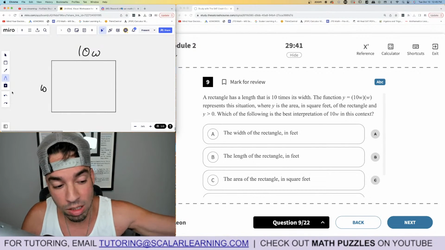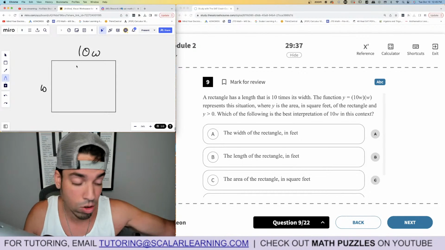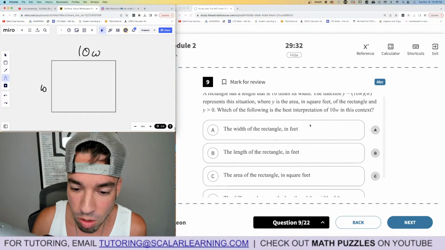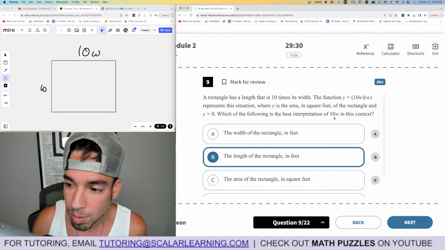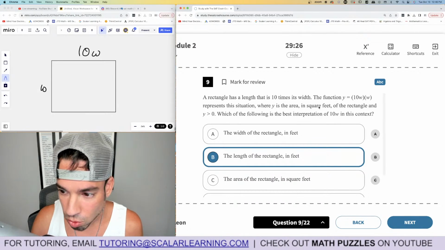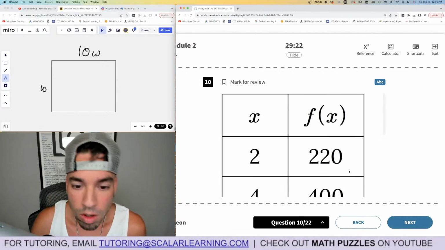That's why I think putting the diagram together is so great, because width, and they said this is the length. I can call it length, or I can call it 10 times the width, because that's the relationship they gave us. So it's the length. Let me make sure they didn't do anything funny with the units. Square feet. Yeah, it's got to be in feet. Yep. We're good to go.